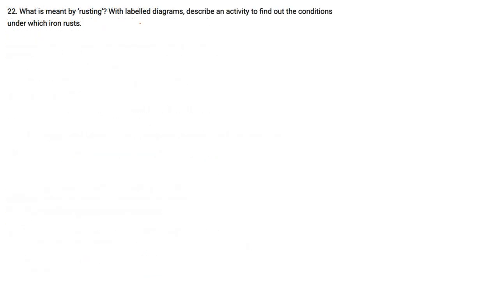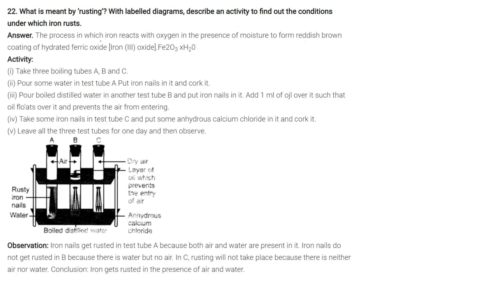What is meant by rusting? Write a labelled diagram, describe an activity to find out the conditions under which iron rusts. So first let us give the answer of this rusting. The process in which iron reacts with oxygen and moisture to form a reddish brown coating of hydrated ferric oxide, Fe2O3.xH2O. This is the reason why corrosion or rusting occurs.